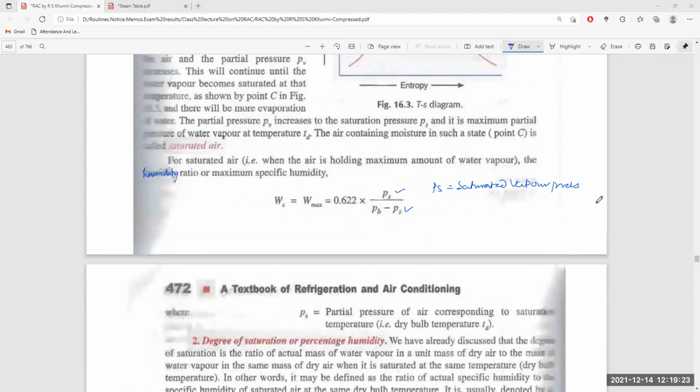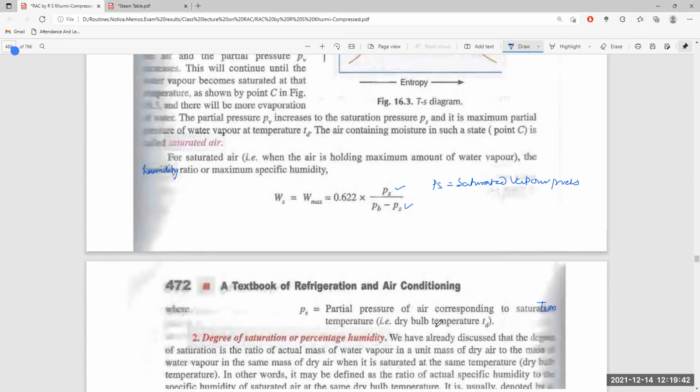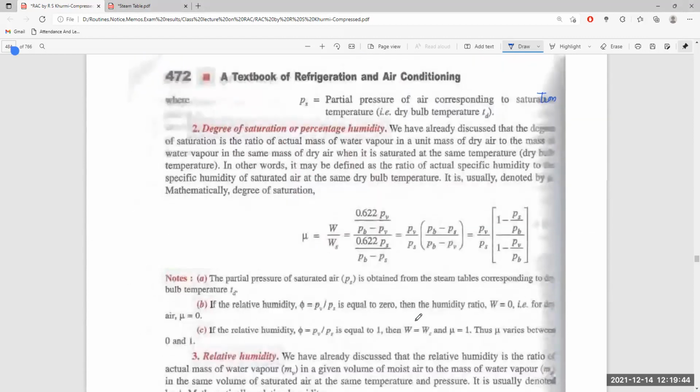PS is the partial pressure of vapor corresponding to the saturation temperature, compared to the dry bulb temperature. The degree of saturation or percentage of saturation, mu, is given as W divided by W_s.